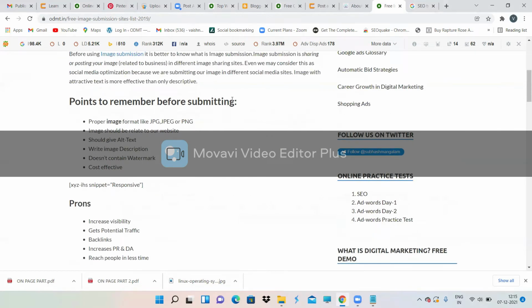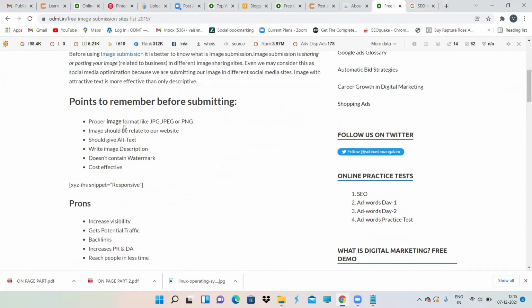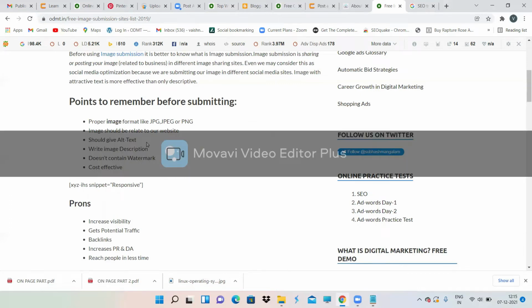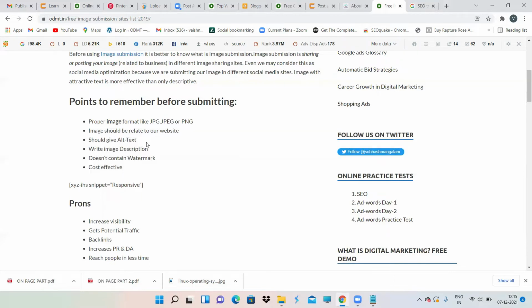So, points to remember before submitting. Proper image format should be there. The image should be related to your website. You should give alt text. Alt text you guys already know. Give a proper keyword there. I have not given one, but you can enter any proper keyword. You guys already know what an image alt is. Image alt is nothing but entering some proper keyword there and clicking on the save button. That's it for that image, so that if somebody is searching for that particular keyword, then your image or your content appears on SERP.